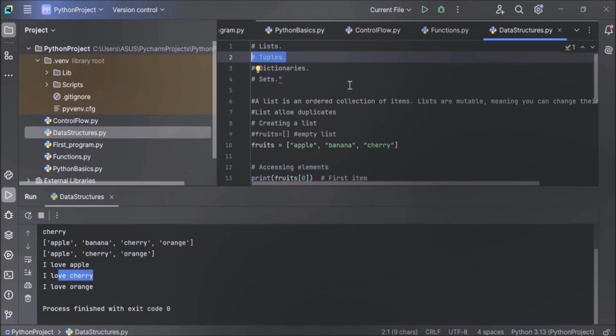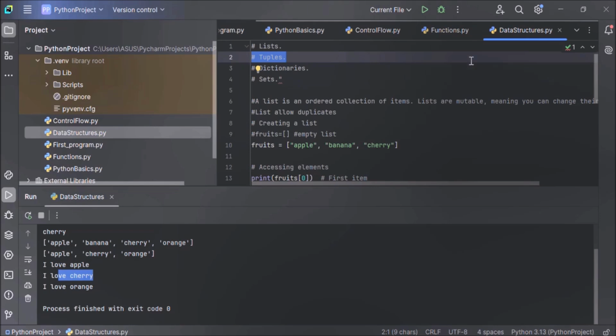What are tuples? Tuples are used to store multiple items in a single variable. Lists are also used to store multiple items in a single variable, that we know. Similar to a list, tuples are also used to store multiple items in a single variable. A list is an ordered collection of items. A tuple is also an ordered collection of items. Then what is the difference?